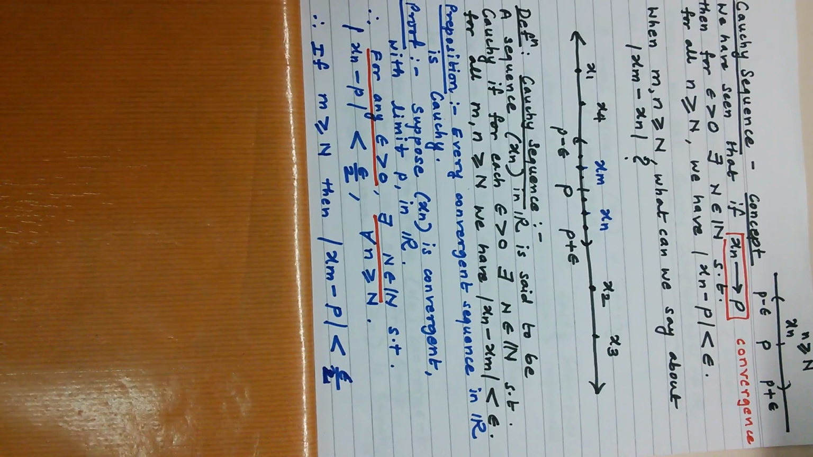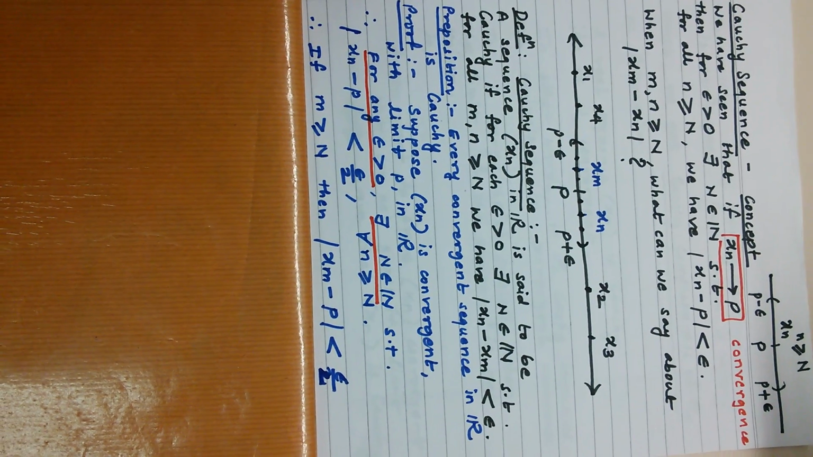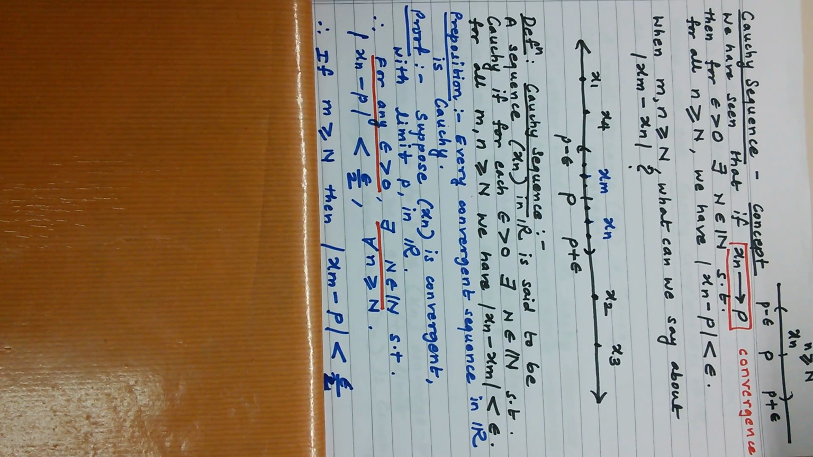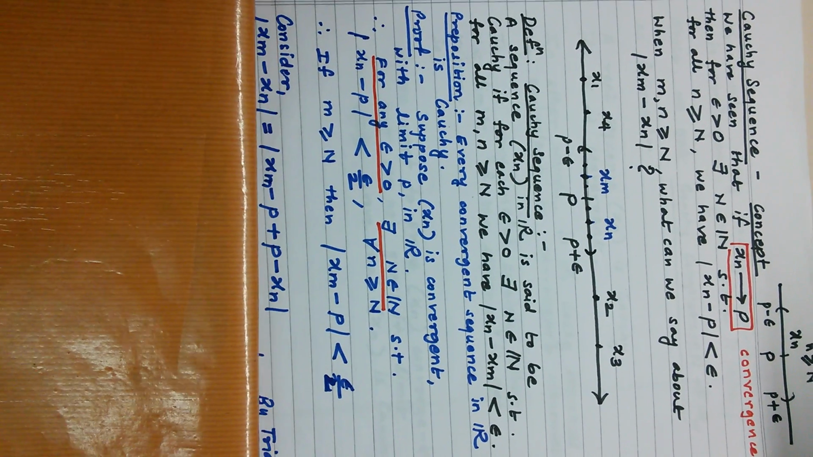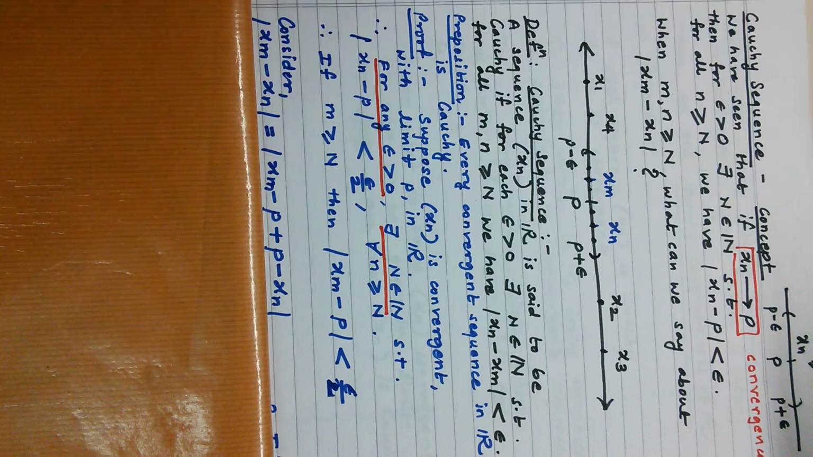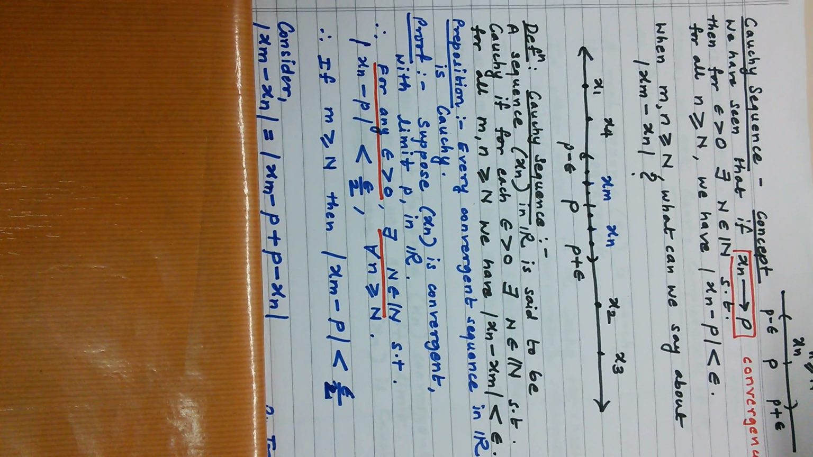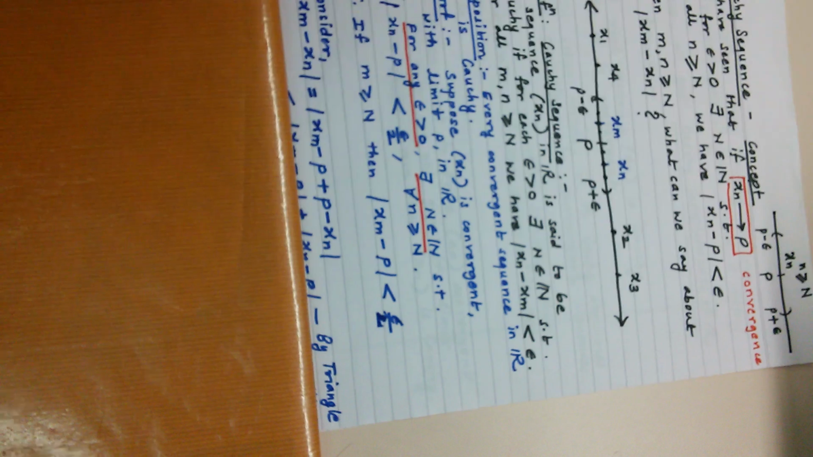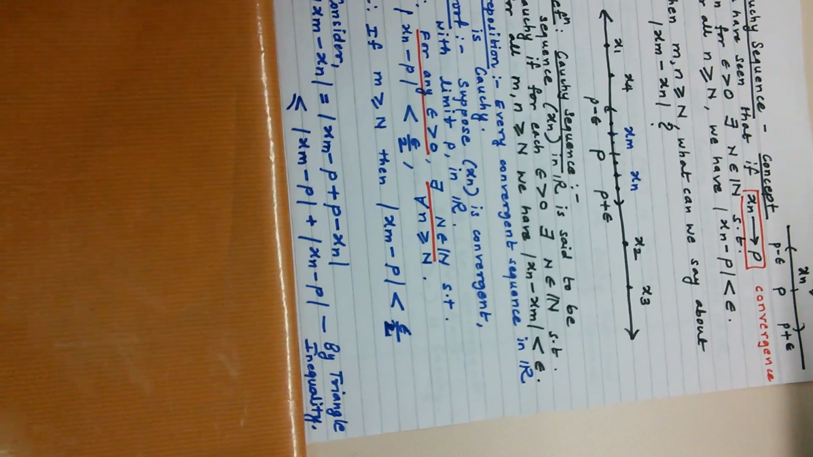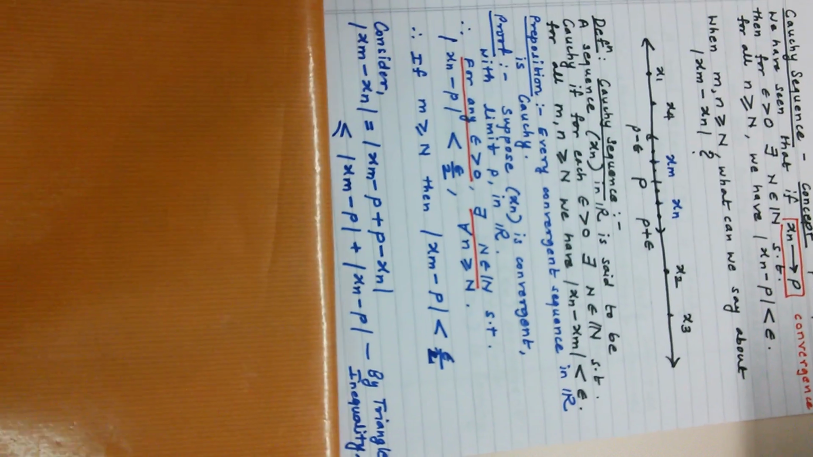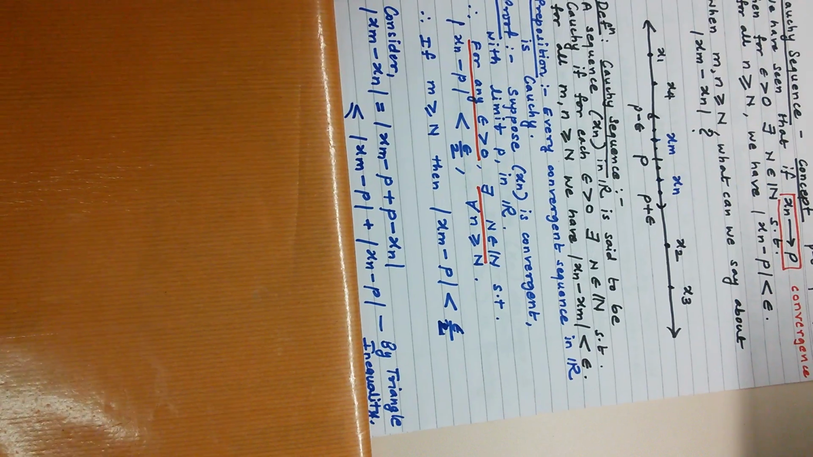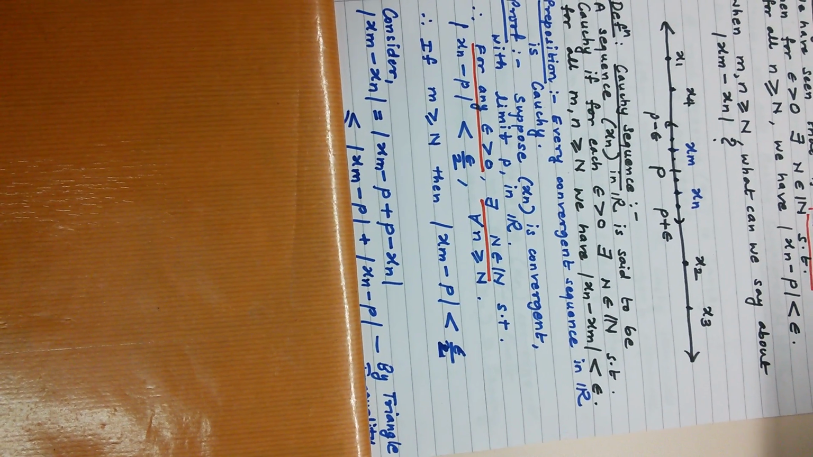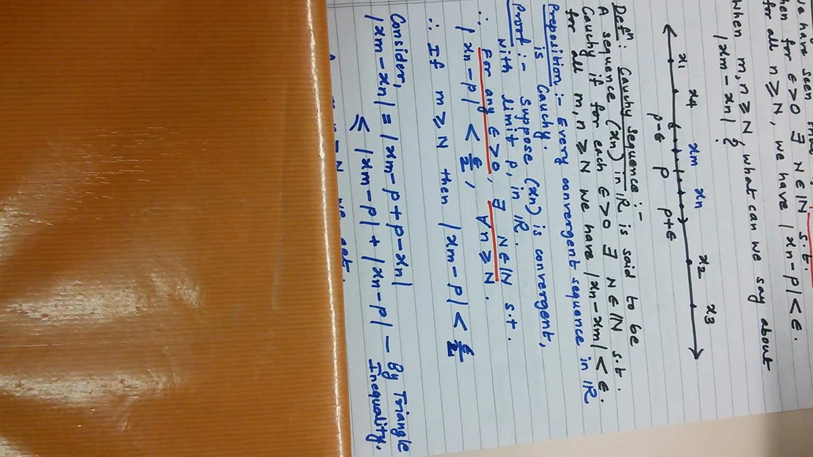Now you have m which is greater than or equal to N. For that also you have mod of xm minus p is less than epsilon by 2. Alright. Now we consider mod of xm minus xn. We subtract and add p. We apply triangle inequality. Because of triangle inequality, we have that the modulus is less than or equal to mod of xm minus p plus mod of xn minus p.